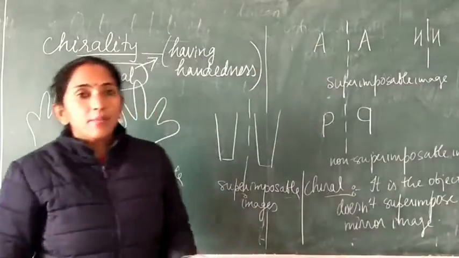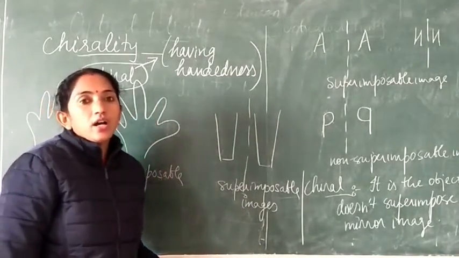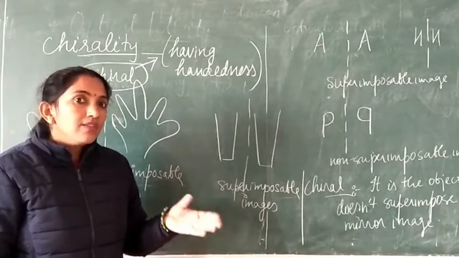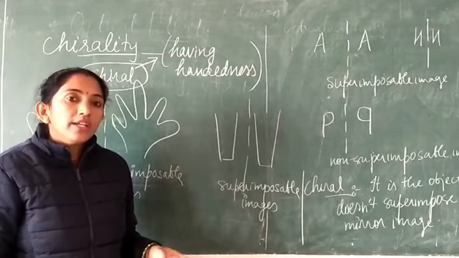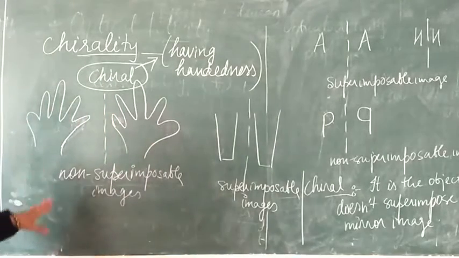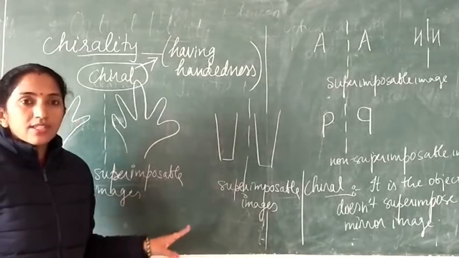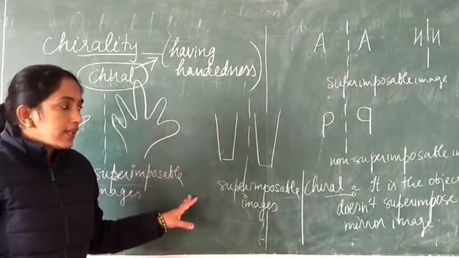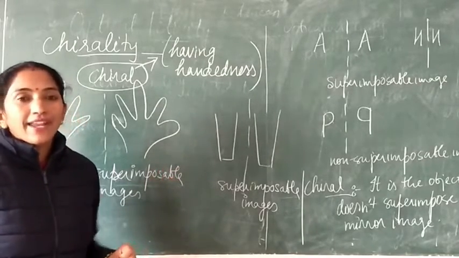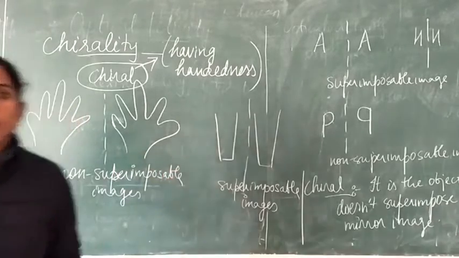So chirality is a property by virtue of which an object, or the structure of a compound, will not superimpose on its mirror image. If this is clear, we can move ahead and see what is the cause of chirality in a substance or in an organic compound.